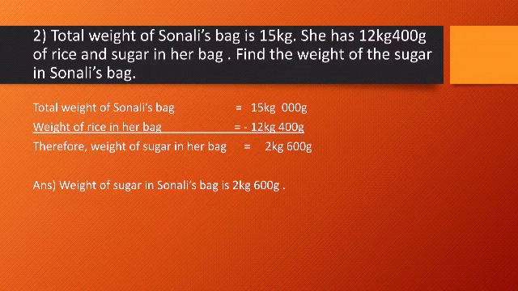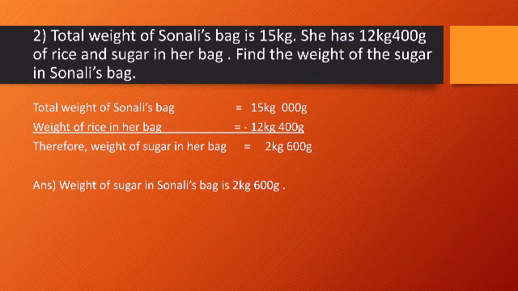Question number 2. What is question number 2? It is said total weight of Sonali's bag is 15 kg. She has 12 kg 400 gram of rice and sugar in her bag. Find the weight of the sugar in Sonali's bag.